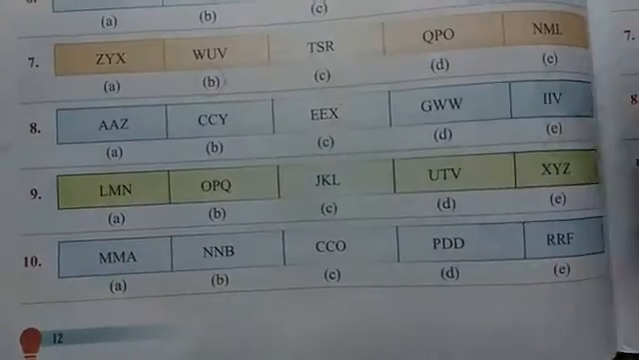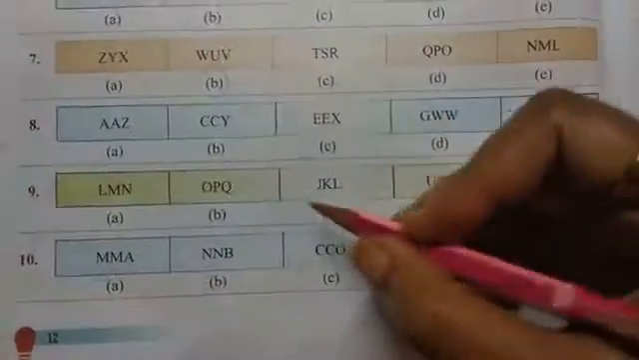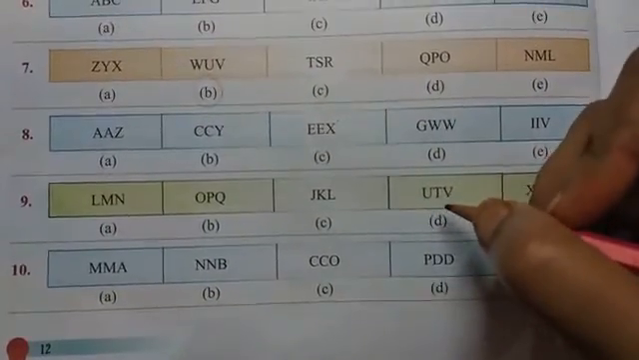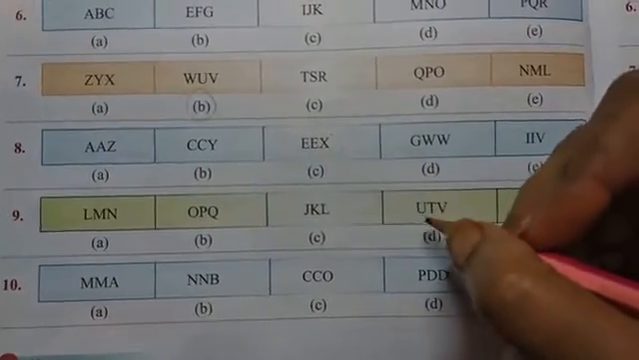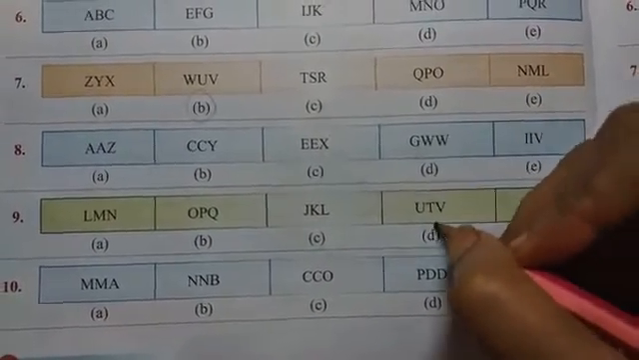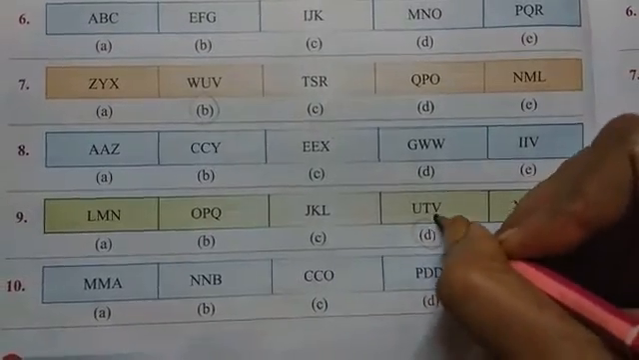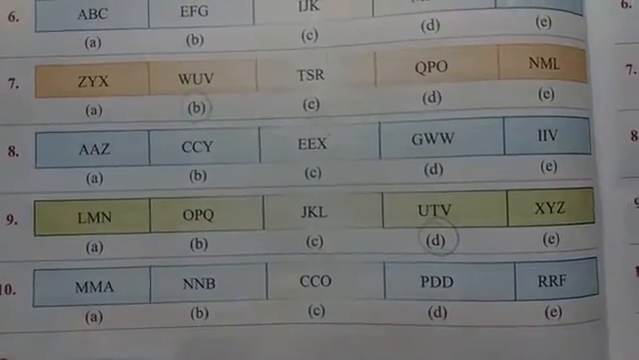Now, number 9: L, M, N, O, P, Q, J, K, L. It is in the series, but here U, T, V is given, but it should be T, U, V. So circle number D. Then X, Y, Z is there.